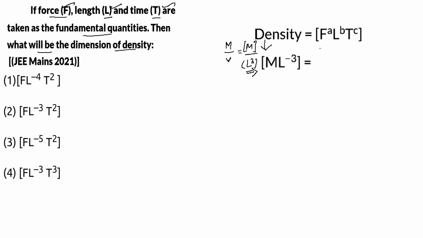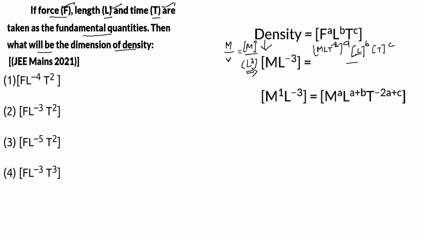So what about force? For force, M L T power minus 2, whole power A. For L, there is no problem, and for T. Here L power A, hence L power A plus B. Only one M, and the dimension for that is A, hence M power A. L power A, L power B, base equal, hence we can add the powers, so L power A plus B. For T, here minus 2 into A, minus 2A, plus C. That is M power A, L power A plus B, and T power minus 2A plus C.